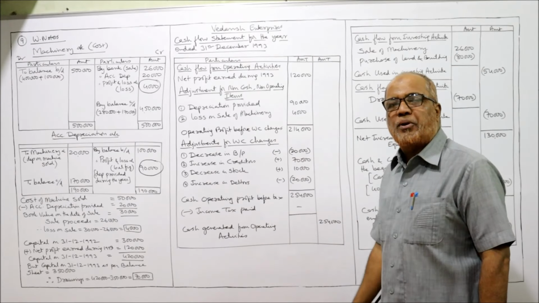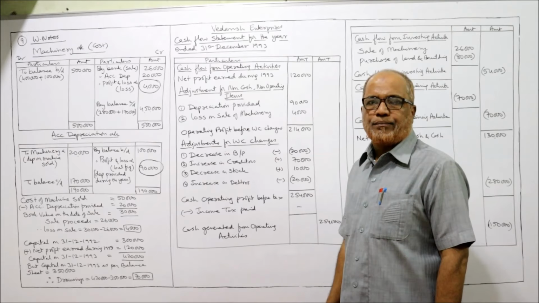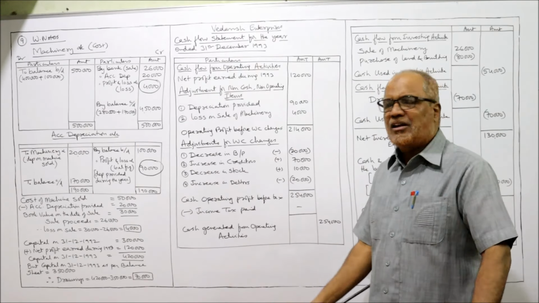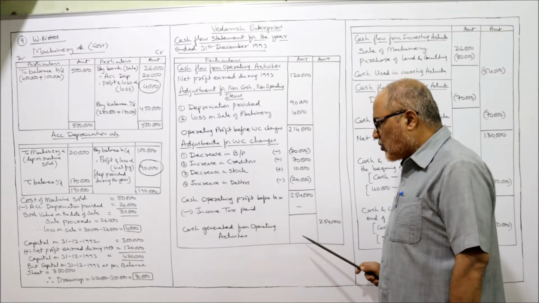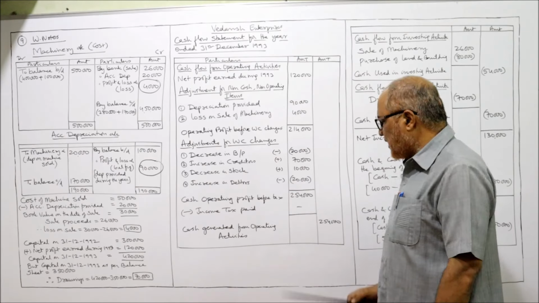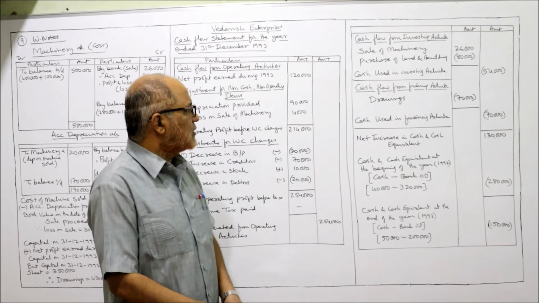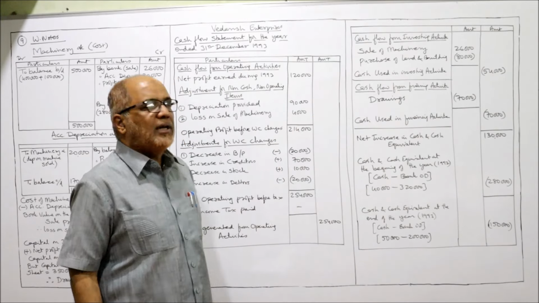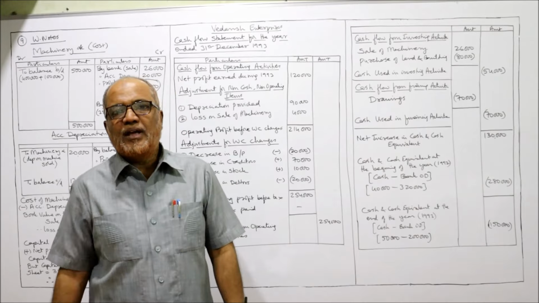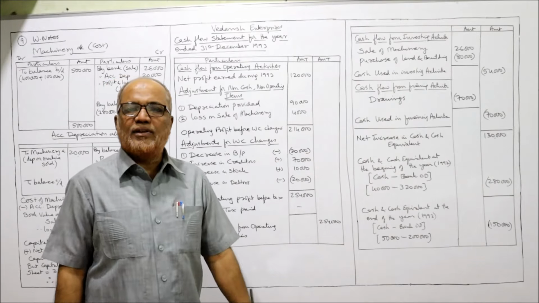2,54,000 is the cash operating profit before tax. Less income tax. But we are not given any income tax. Put a dash. Take it in the outer column. Cash generated from operating activities 2,54,000. Now cash flow from investing activities.